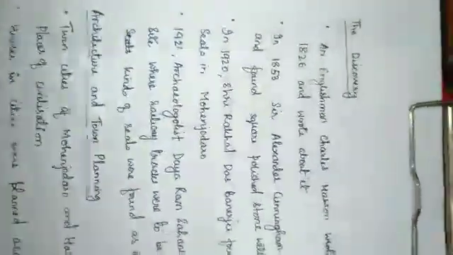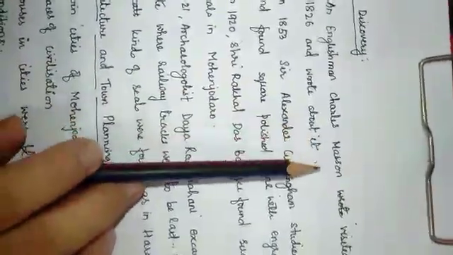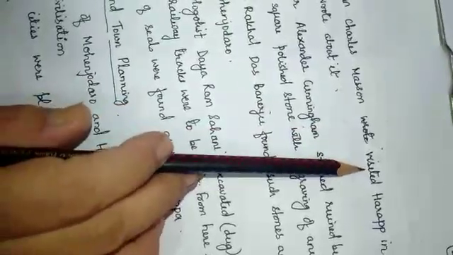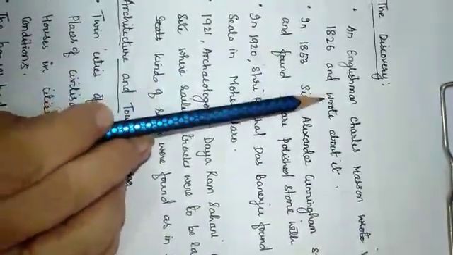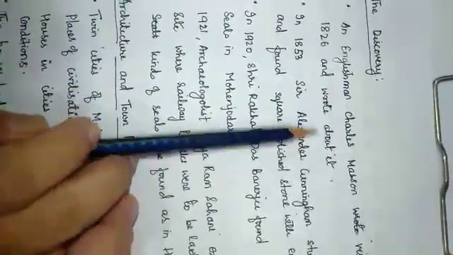Then coming to the discovery, an Englishman, Charles Mason, visited Harappa in 1826 and he wrote something about this site.